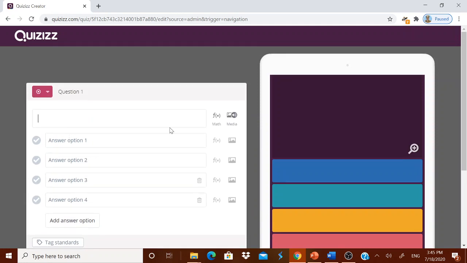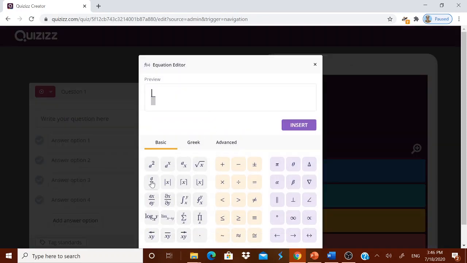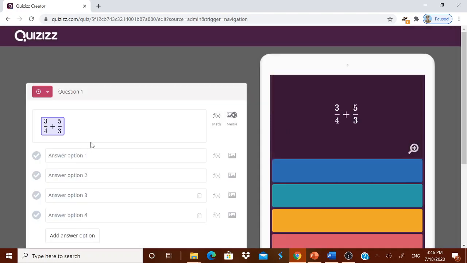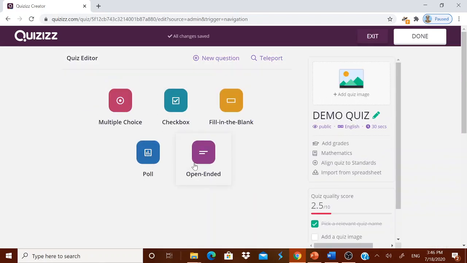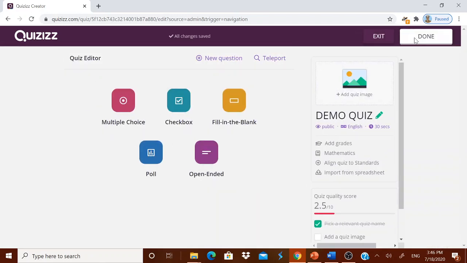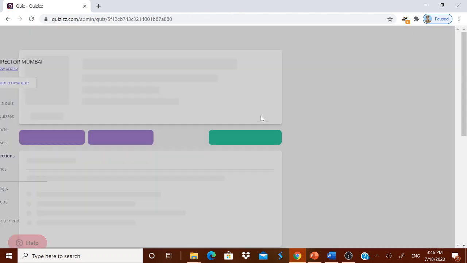Okay, now for example I will type one equation. I'll just show you one equation just like that. Okay, 3 by 4 plus, for example, once again I want the child to do 5 by 3. Okay, now I'm just showing you how it will get inserted like that. Okay, and I will just save it. Option 1 must be there. Okay, I'm just cancelling it. I will come back to that. I'm just doing it, done. Okay, I'm just clicking exit.